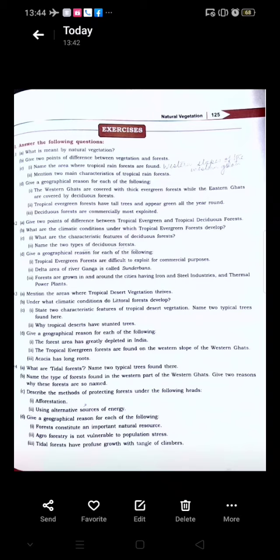And we had also learned that though India has 16% of the world's population, it has only 2% of the world's forest. Now, what were the causes for this decline in the forest cover? We had learned that the increase in population, the more the population, the more is the need for clear spaces.